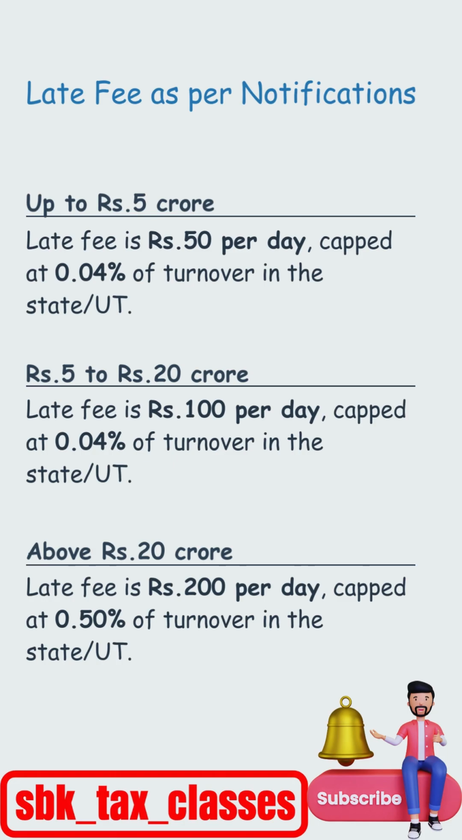If the aggregate turnover is above 5 crore and up to 20 crore, then the late fee is 100 rupees per day, that is 50 rupees CGST and 50 rupees SGST. However, this late fee is capped at a maximum of 0.04% of turnover in the state or union territory. If the aggregate turnover is above 20 crore, then the late fee is 200 per day, that is 100 CGST and 100 SGST. This late fee is capped at a maximum of 0.5% of turnover in the state or union territory.